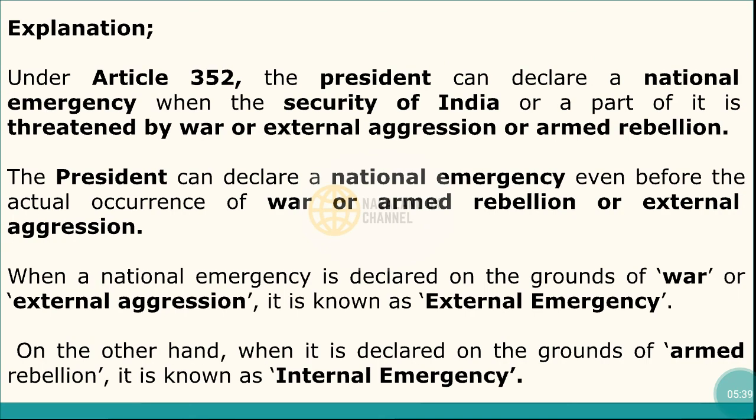Here, under Article 352, the President can declare a national emergency when the security of India or a part of it is threatened by war or external aggression or armed rebellion. And the President can declare national emergency even before the actual occurrence of war or armed rebellion or external aggression. When a national emergency is declared on the grounds of war or external aggression, it is known as external emergency. And on the other hand, when it is declared on the ground of armed rebellion, it is known as internal emergency.